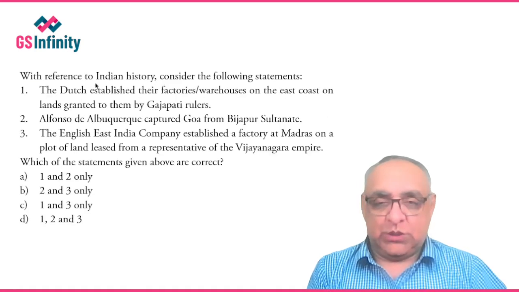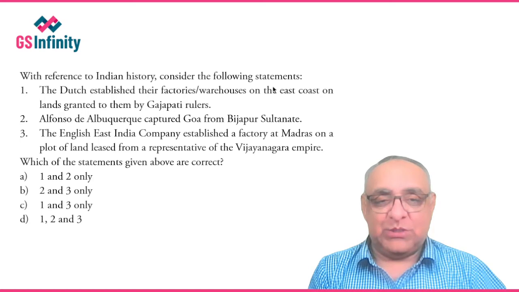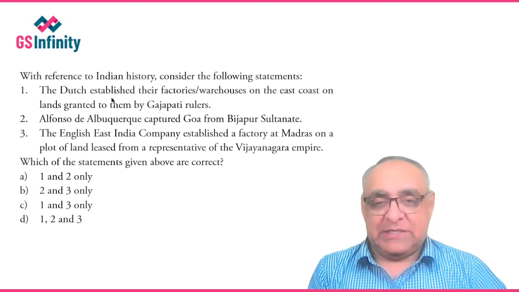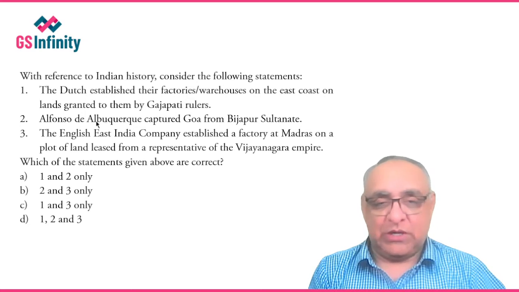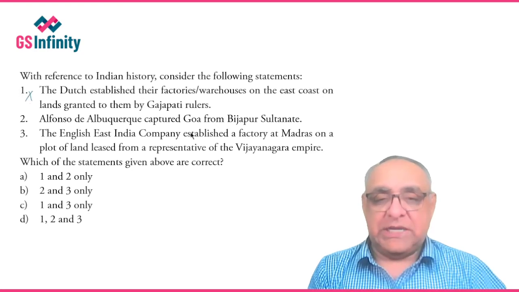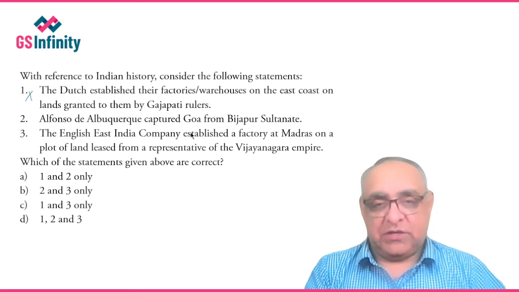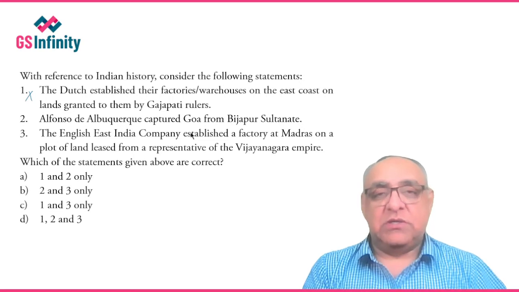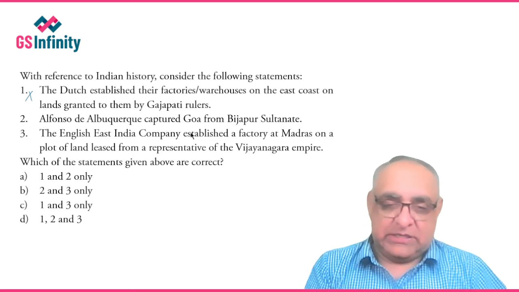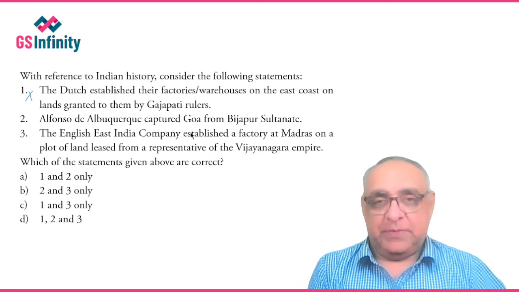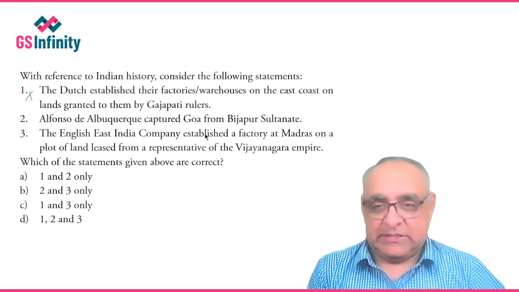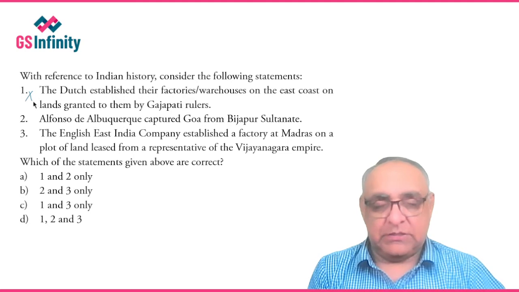So the next question is with reference to Indian cities, consider the following statements. The Dutch established their factories or warehouses on the east coast on lands granted to them by Gajpati rulers. This statement is wrong because the Dutch established their factories or warehouses on the east coast in the 17th century while the Gajpati rulers ruled the territory in the 15th and 16th centuries. So this statement is incorrect.